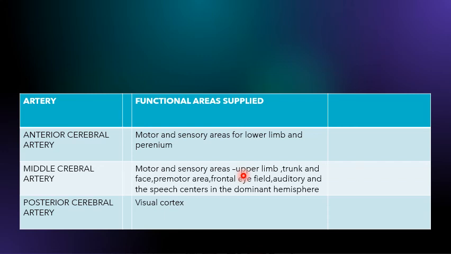Now let's see about posterior cerebral artery. Posterior cerebral artery, the functional area that is supplied is the visual cortex. Okay, so the person can have visual hallucinations. This can be one major problem. Then another problem could be homonymous hemianopia. What is it? The person is able to see only one side, either right or the left side. Okay, so that is another thing that you will find in clinical correlation.